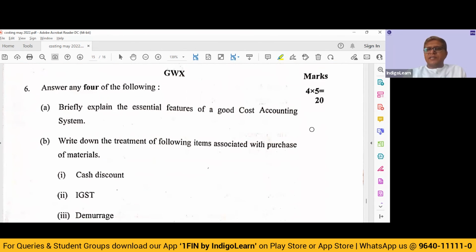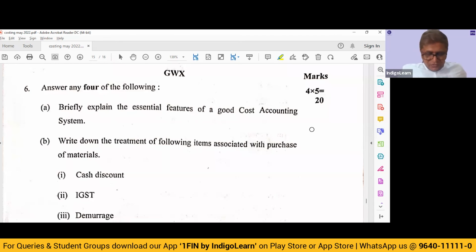And then the last question. It's a theory bit. Explain the essential features of a good cost accounting system. A cost accounting system should be reliable, it should be accurate, it should provide us timely information. So all those features which are listed out, we need to mention here.